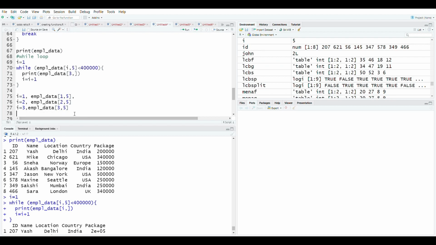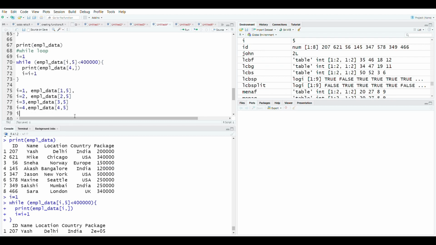By the end of the third while loop, the value of I will again increase. Now it will become 4. Now the condition will have row 4 and column 5, this value. This condition is still satisfied, so it will print the fourth row. By the end of this loop, the value of I will again increase, making I equal to 5.